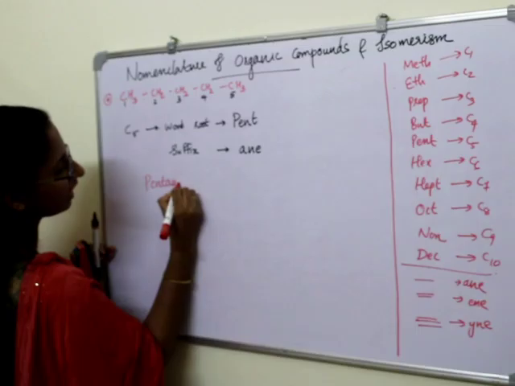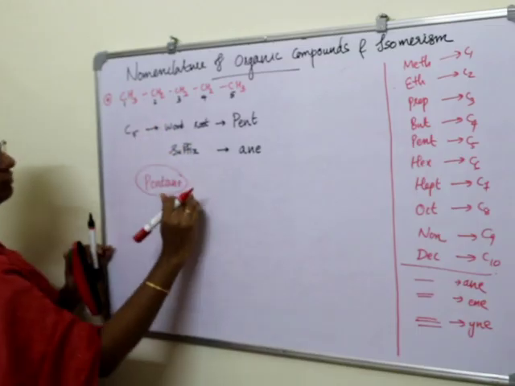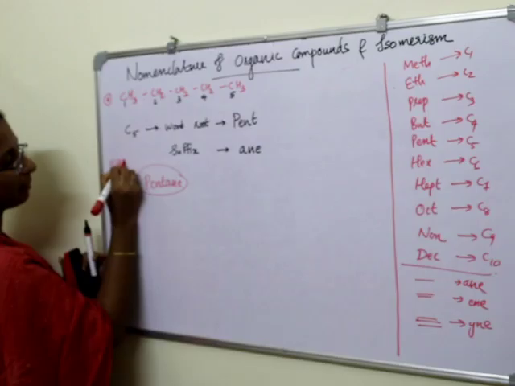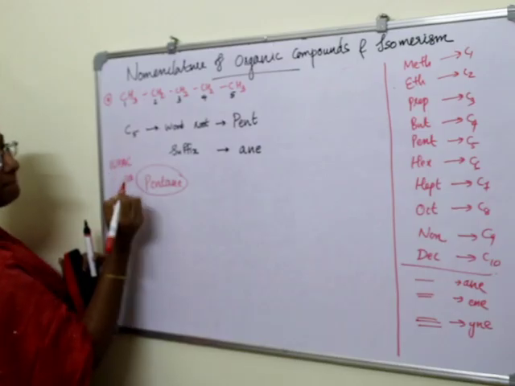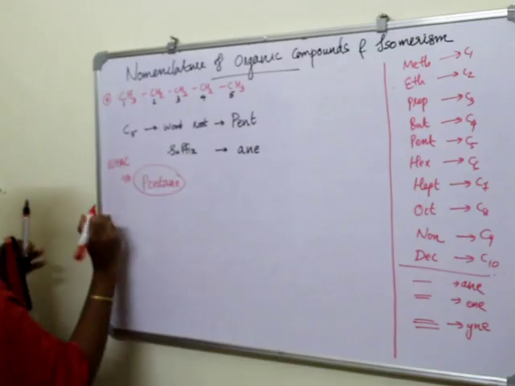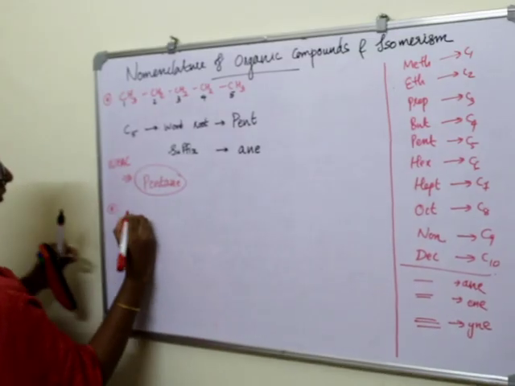Pentane. This is the IUPAC name of this hydrocarbon. What is the IUPAC name of this hydrocarbon? Pentane. So let's write another hydrocarbon over here.